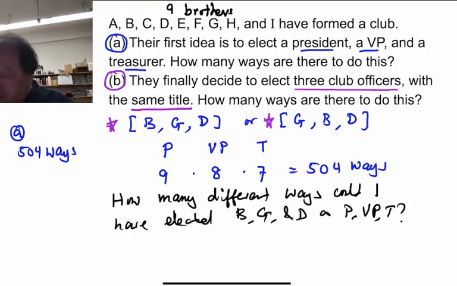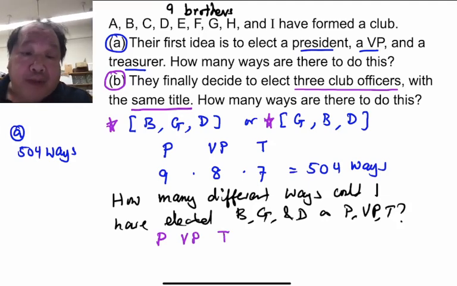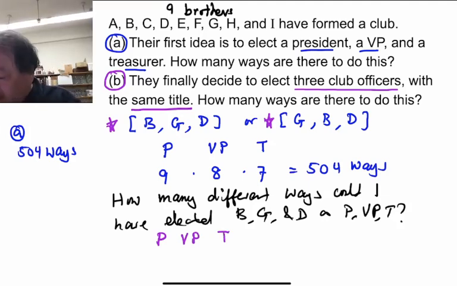Okay, so now we have president, vice president, and treasurer, but we're only trying to figure out among B, G, and D how many ways they can do it. So there's just 3 of them. Any one of the 3 brothers could have been president. Then 2 brothers remain, so either could be vice president. The last would have to be treasurer. So there are 6 different ways B, G, and D could be selected,